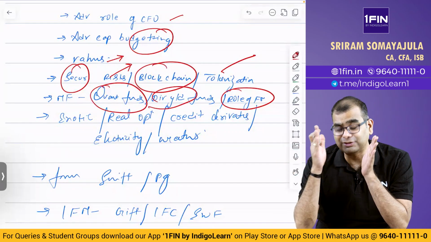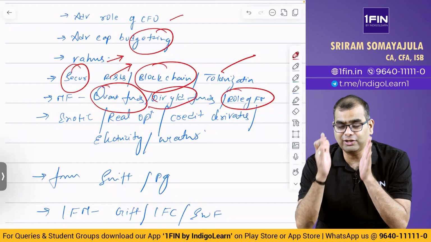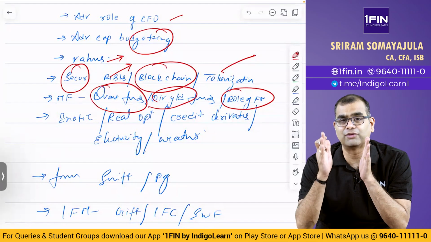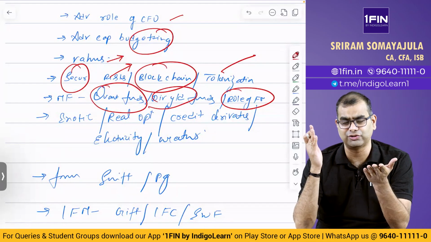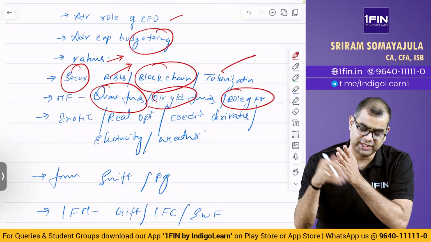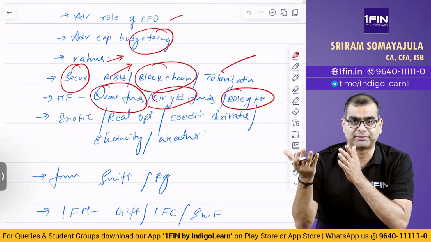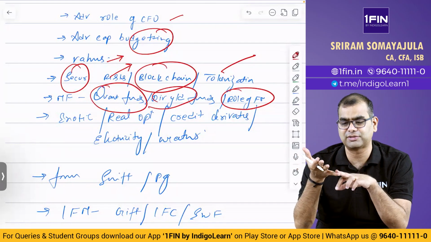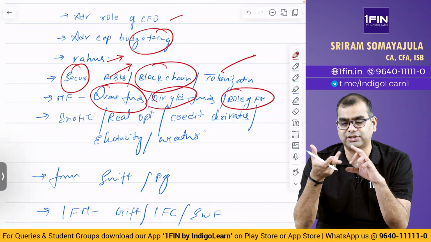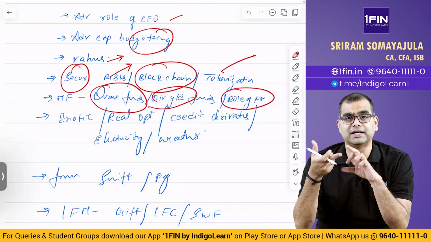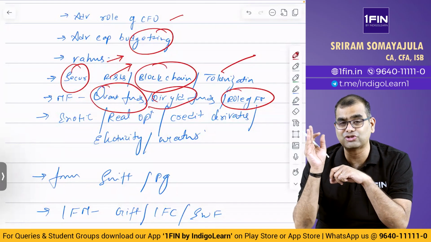New topics, whatever there, those according to me are a very good solid potential bank from which questions can be asked. Last time also, if you see, half the marks actually came from this and half the marks came from a normal chapter. Normal chapter means your financial policy, corporate strategy, your securitization, then your startup finance. These are the chapters which are actually theory chapters.